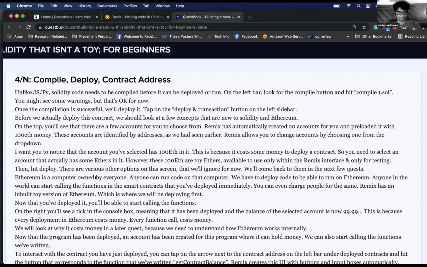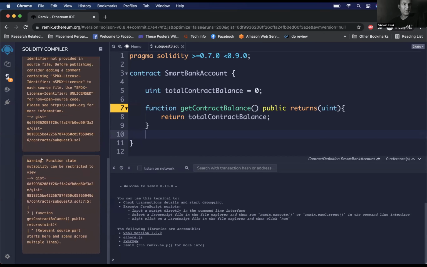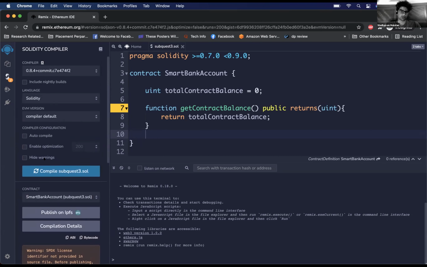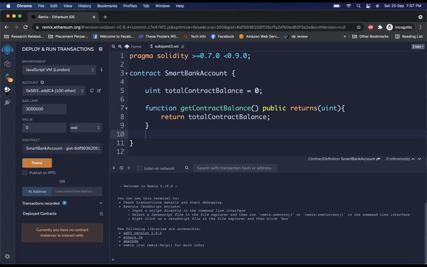Cool. Okay, once the compilation is successful, we'll deploy it. Tap on the deploy and transaction button on the left sidebar. Right below it, right? Yeah. Further left, oh, here, this one is it? The one above, yeah. Deploy? Yeah, go for it.